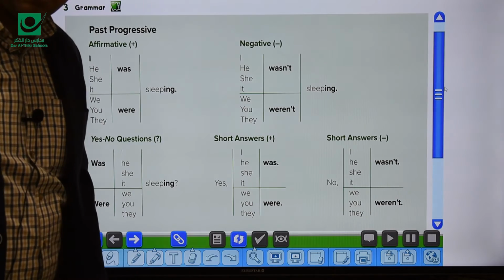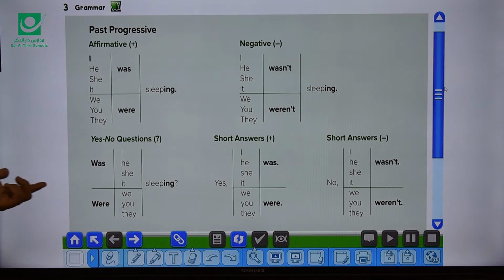For a question, what were you doing yesterday at 7 p.m.? Were you sleeping? So I can form the question using was or were. Was he sleeping? Was she sleeping? Were you sleeping? Were they sleeping? And of course the answer is yes or no. So yes I was, yes he was, she was, it was, or no we weren't, no they weren't, no I wasn't.